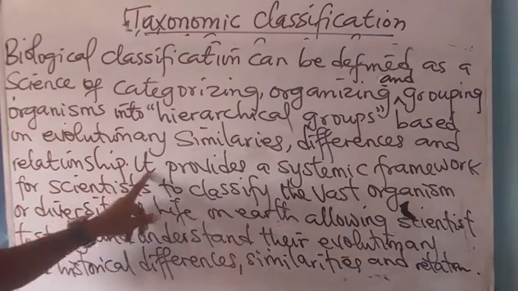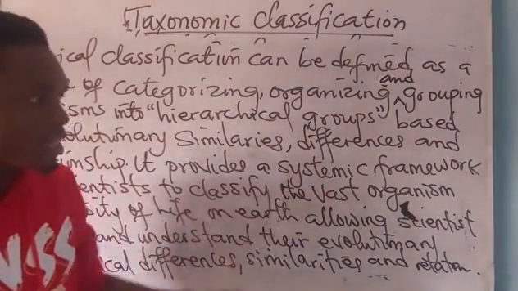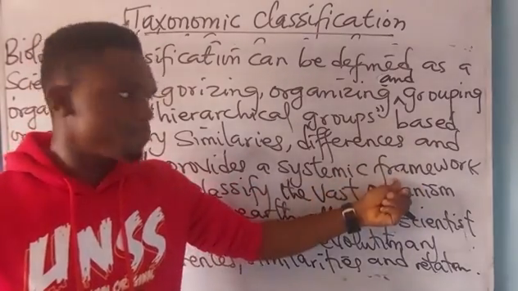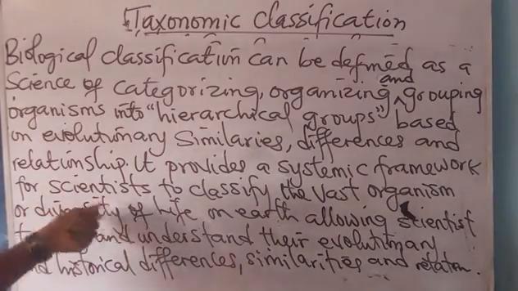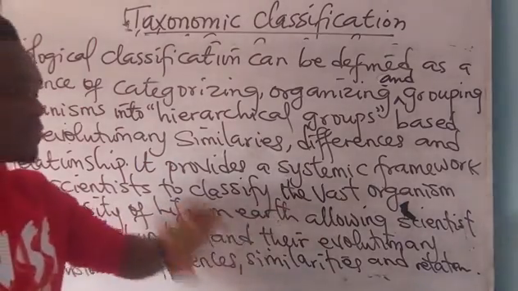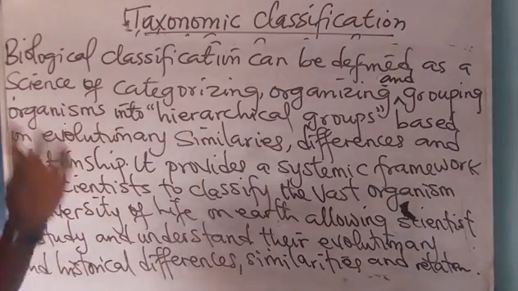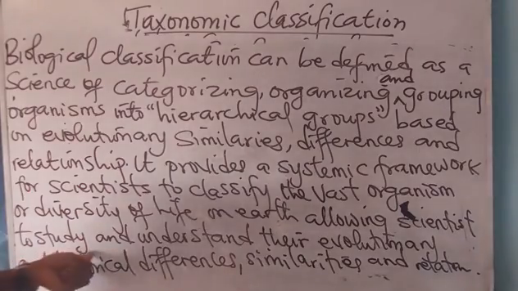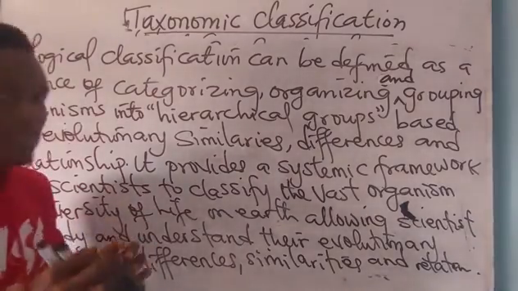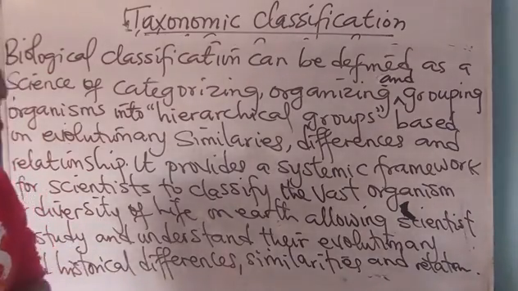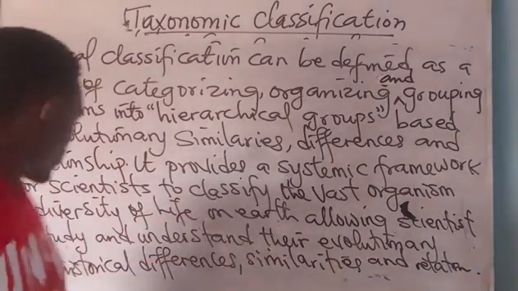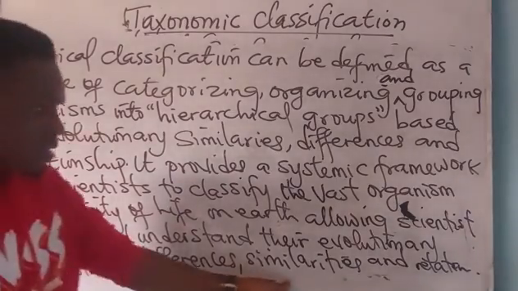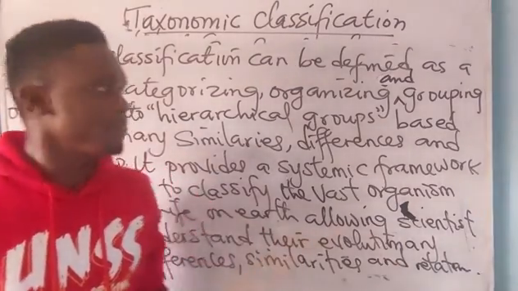Relationship. It provides a systemic framework for scientists to classify the vast organisms or diversity of life on Earth, allowing scientists to study and understand, giving comprehensive information on their evolutionary and historical differences, similarities, and what? Relationship.